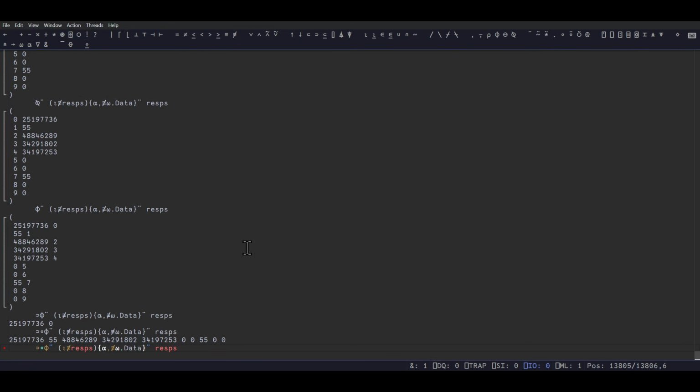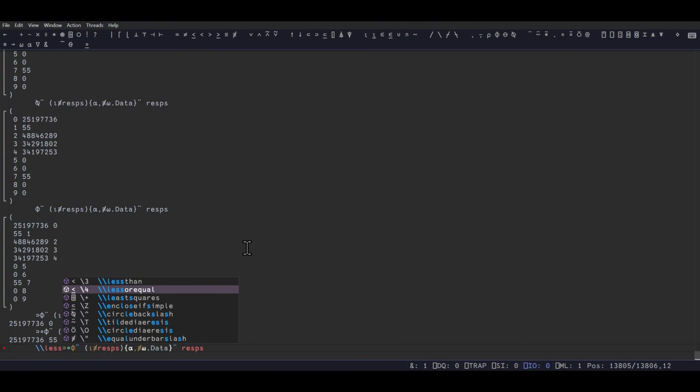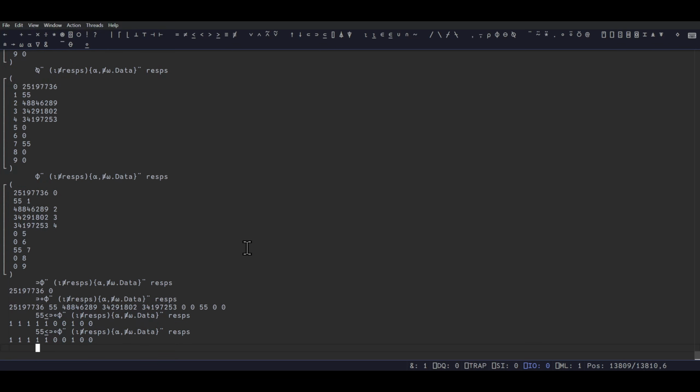So now from this one, which one's less or equal? Less or equal to 55. Greater or equal to 55. This is accidentally what I wanted. It's not what I was thinking, but it's what I was going to end up with anyway. Perfect. So now this is how I'm going to replicate the mask. Something is telling me that I was told a better way of using masks here, but I'm not remembering it at this time.